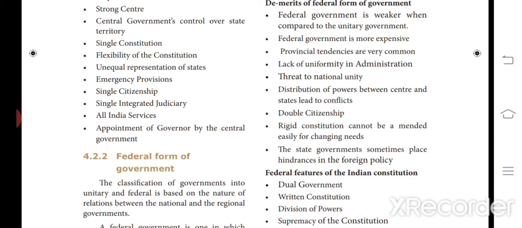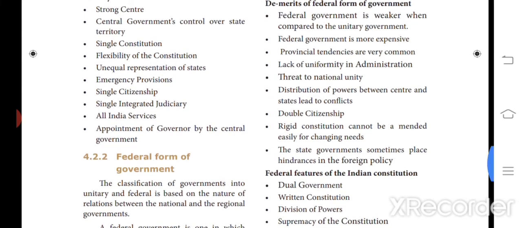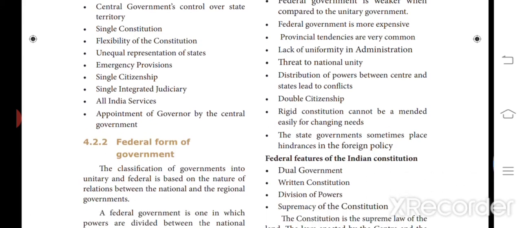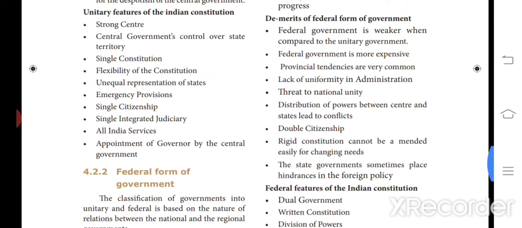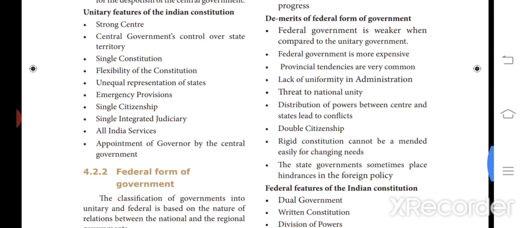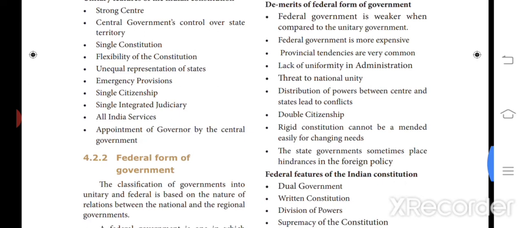Then the distribution of powers between the center and states leads to conflicts. Then double citizenship, and rigid constitutions cannot be amended easily for changing needs. Then state governments sometimes place hindrances in foreign policy. So some demerits we can see are that it is very expensive, it is weaker, and there will be non-uniformity at the administrative level.